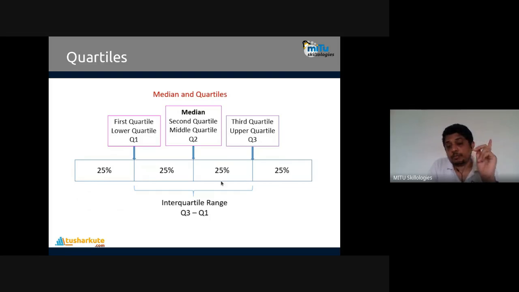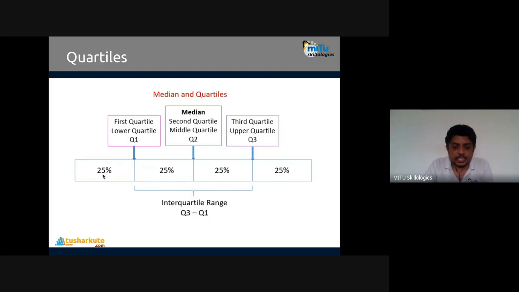One important thing to note is that data must be distributed in sequence, in series. Then only these quartiles can be created. So here we have 25% data, the first 25%, first quartile. Then the second 25% data here.